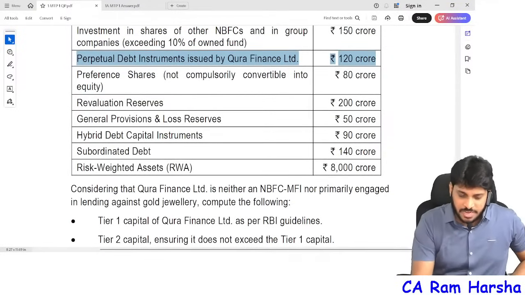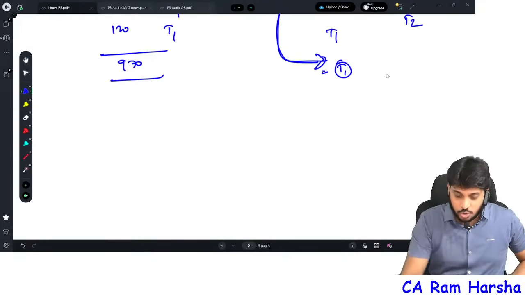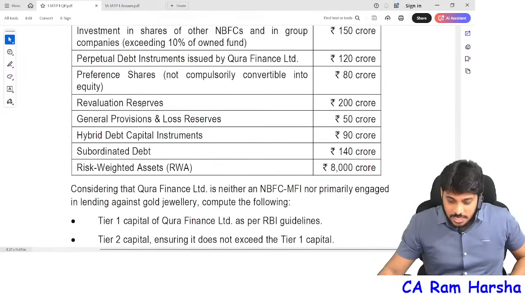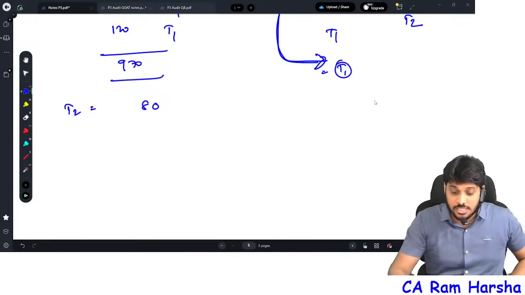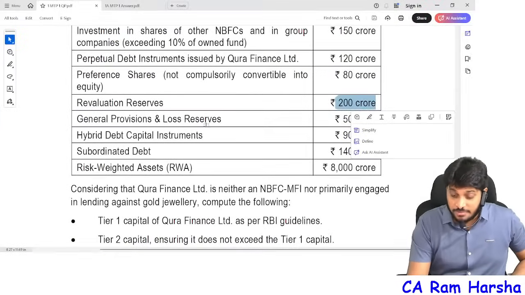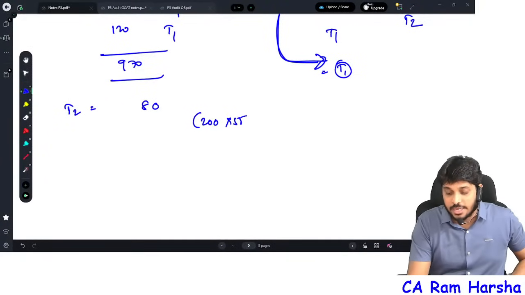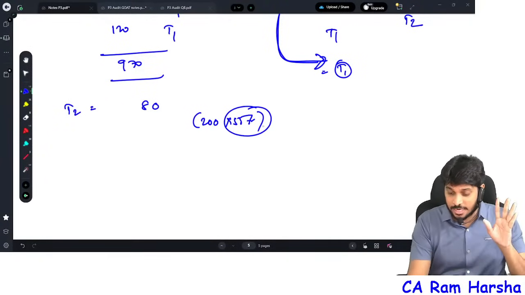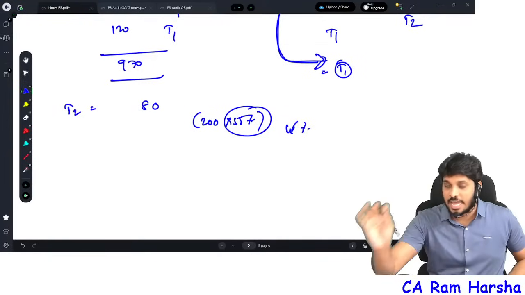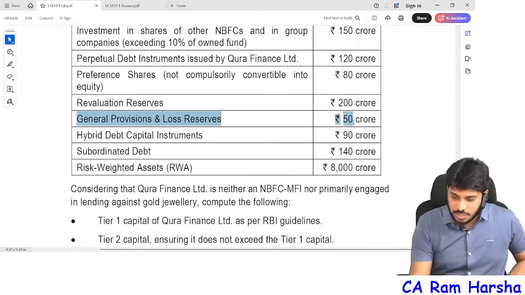Now preference shares which are not convertible, obviously non-convertible preference shares, are tier 2 capital. So tier 2 capital is equal to 80. Again, revaluation reserve. Remember, you need to discount revaluation reserve at 55%. In the answer they gave 55%, which is actually wrong. The right answer is 45. Discounted at 55 means only 45 you should consider. But let us calculate as per 55 logic only. 110.